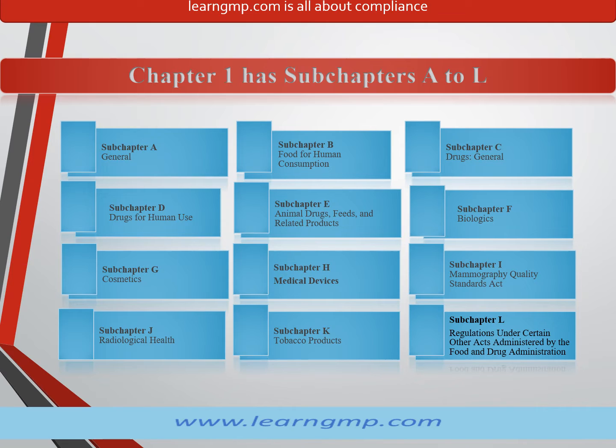Subchapter F, Biologics. Subchapter G, Cosmetics. Subchapter H, Medical Devices. Subchapter I, Mammography Quality Standards Act. Subchapter J, Radiological Health. Subchapter K, Tobacco Products. Subchapter L, Regulations under certain other acts administered by the Food and Drug Administration.